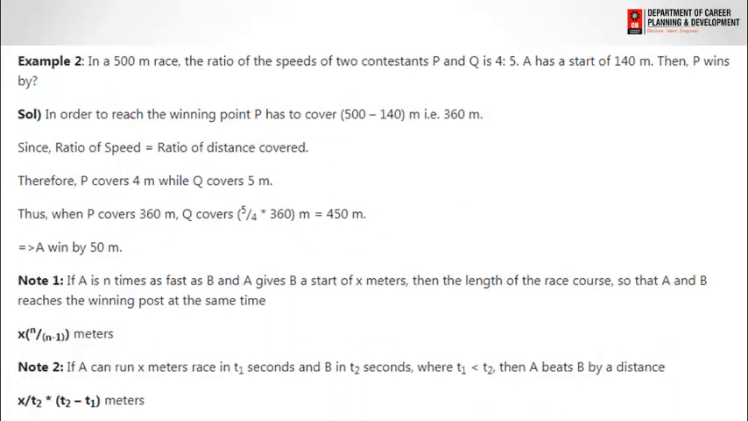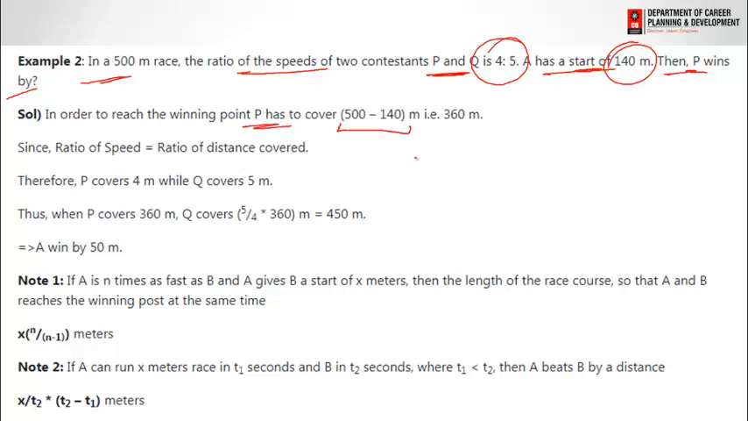In the next example, we just need to understand that in a race of 500 meters, the ratio of the speed of two contestants, that is P is to Q, is 4:5, and A starts off 140 meters. Then P wins the race by how many meters? It means in order to reach the finish point, B has to cover only 500 minus 140 meters, that is 360 meters. And that means the ratio of the speed is equal to the ratio of the distance covered. That means we can say if P covers 4 meters, Q covers 5 meters of the distance.